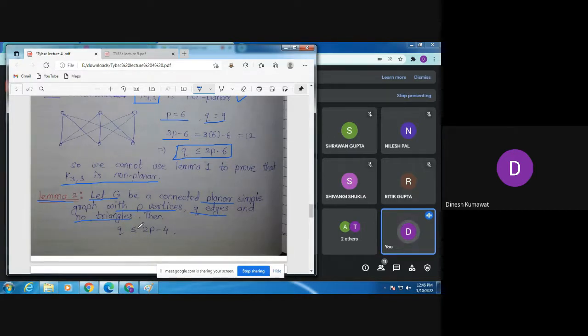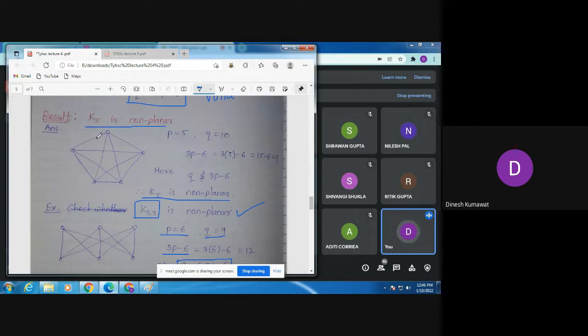Now what do we mean by no triangles? Cycles of length 3, that is, there should not be any cycle of length 3. Then we can use this statement, that is Q is less than or equal to 2P minus 4. You can see in K5 we have this triangle.